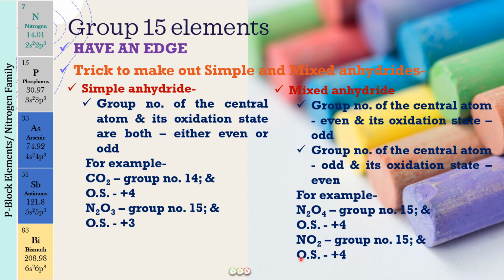Now we have NO2 again. This is a group 15 nitrogen element with an oxidation state of +4. So again, we have an odd group number and an even oxidation state, so it will be a mixed anhydride. Now the question is, which oxo acid will they form? Let me tell you a trick for that also.